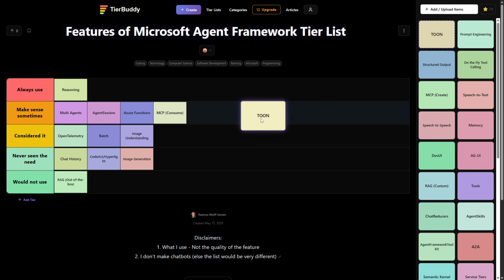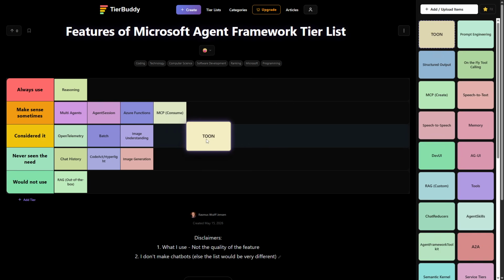Then we have Toon, which is this object notation, different file format. I considered it at some point where I had a tool that needed to return a lot of data, but it didn't really help in that situation, and in all other situations it was still too much data, so I needed to find a different way of doing things.